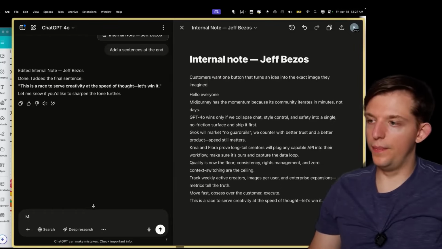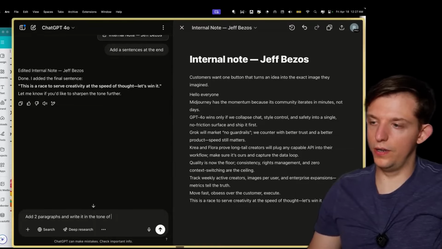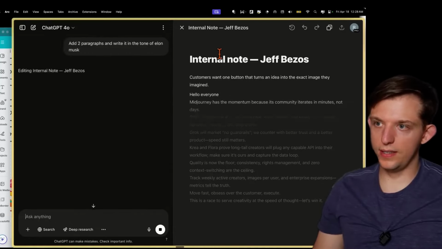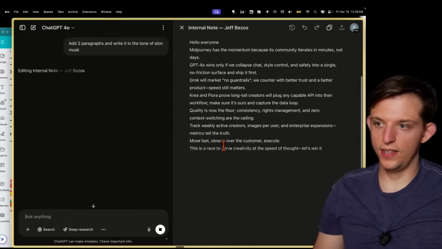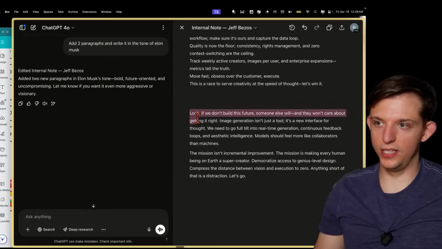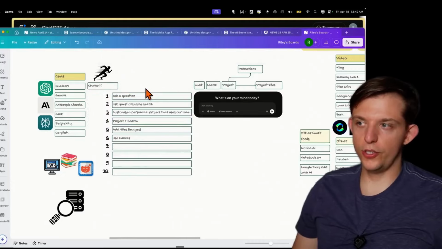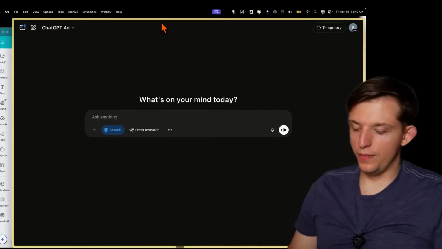say add two paragraphs and write it in the tone of Elon Musk. And now it will edit it, and you can watch it edit this, which is a very fun and interesting thing. And you can see here that this is a much more direct Elon Musk style voice. And so here are those 6 use cases for ChatGPT. However, I do want to mention that